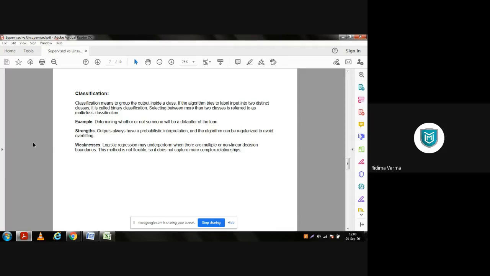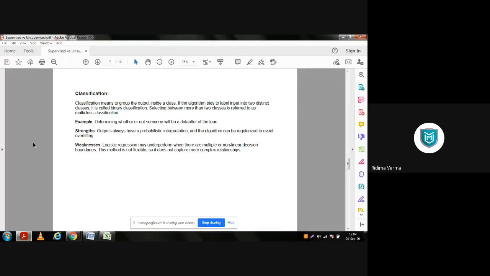So it reads, classification means to group the output inside a class. If the algorithm tries to label input into two distinct classes, it is called binary classification. Selecting between more than two classes is referred to as multi-class classification. So here they have taken an example: determine whether or not someone will be a defaulter of the loan.